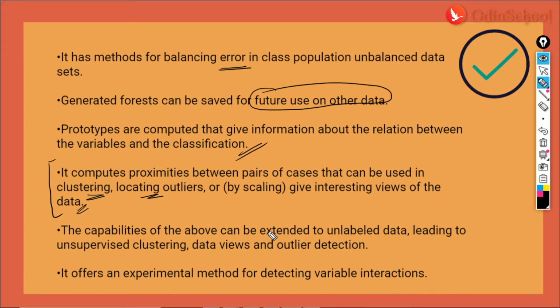And guys, all the capabilities which we were talking about all the while can be extended to unlabeled data also. I hope you all know what is labeled data and unlabeled data. Right, guys? So this would lead to unsupervised clustering, data views, and outlier detection. So all of these could also be done.